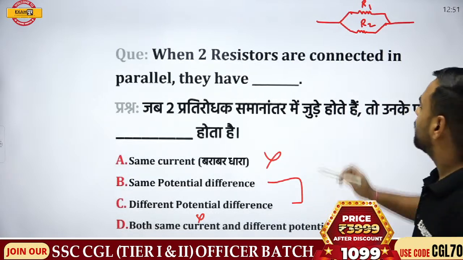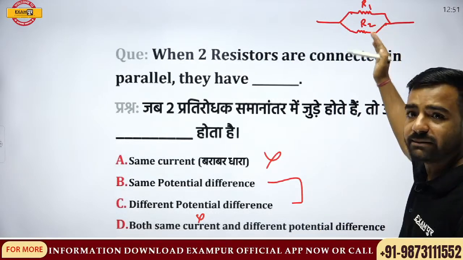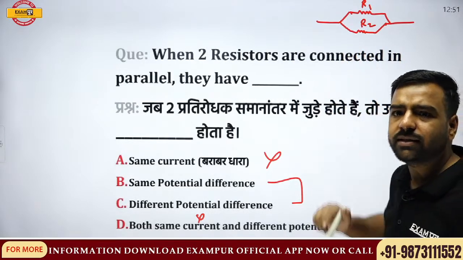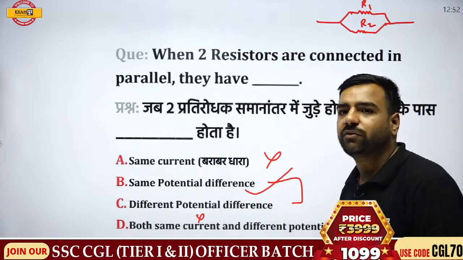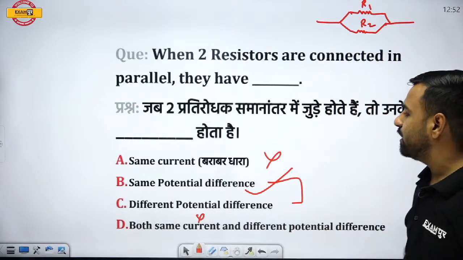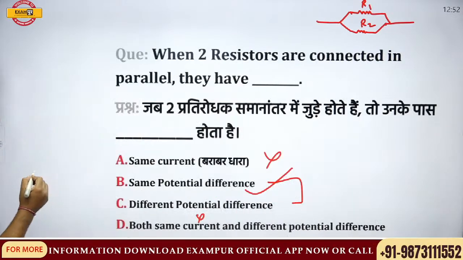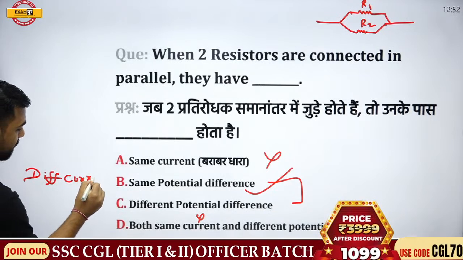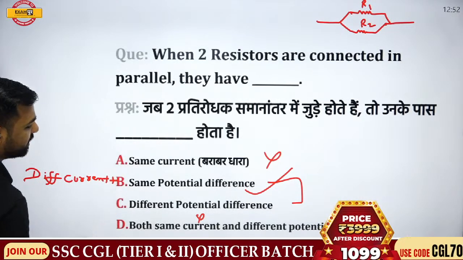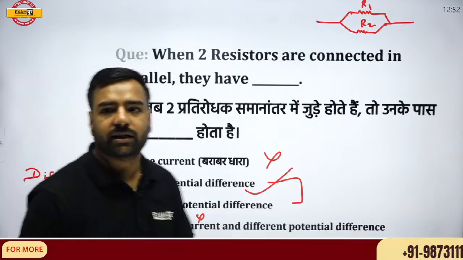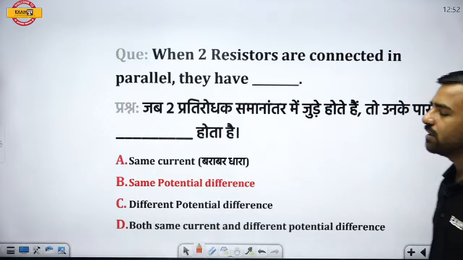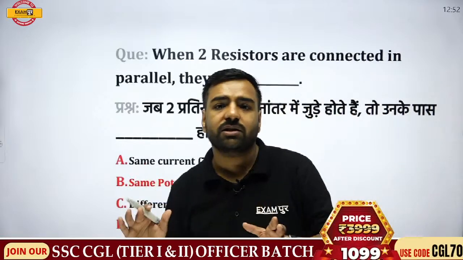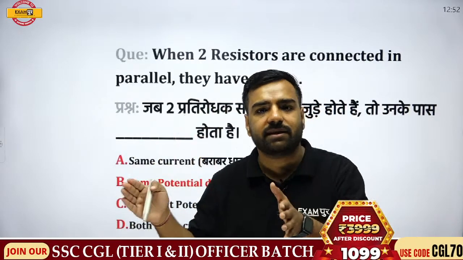Please remember, in a parallel connection, absolutely correct, we are going to have the same potential difference. So we will have same potential difference and different current. So option B is going to be the correct answer. It is very important, please do not forget the correct answer: same potential difference. All these were questions which were previously asked in different SSC examinations.